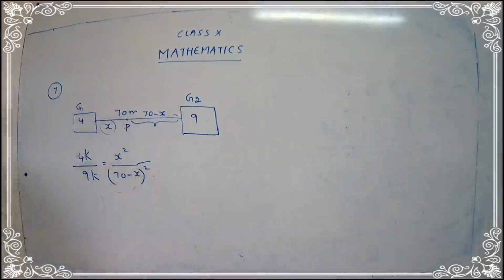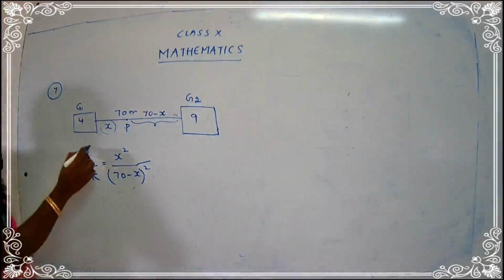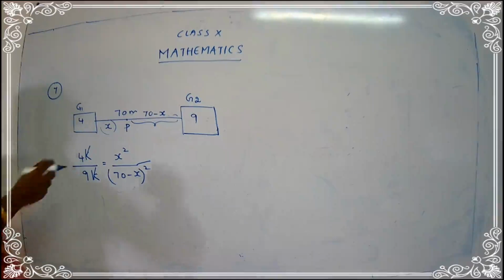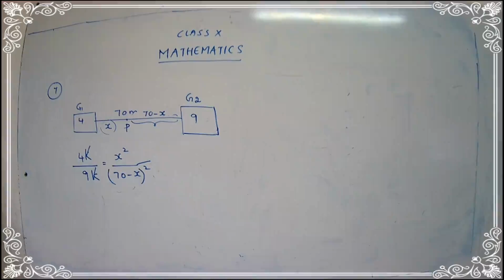Now here 4k upon 9k. So what can be done, children? The k gets cancelled. And let's see one more thing. Just do not go on simplifying or cross multiplying. We'll just do one work over here. Just observe the numbers carefully. 4 upon 9 equals x square upon (70 minus x) the whole square.